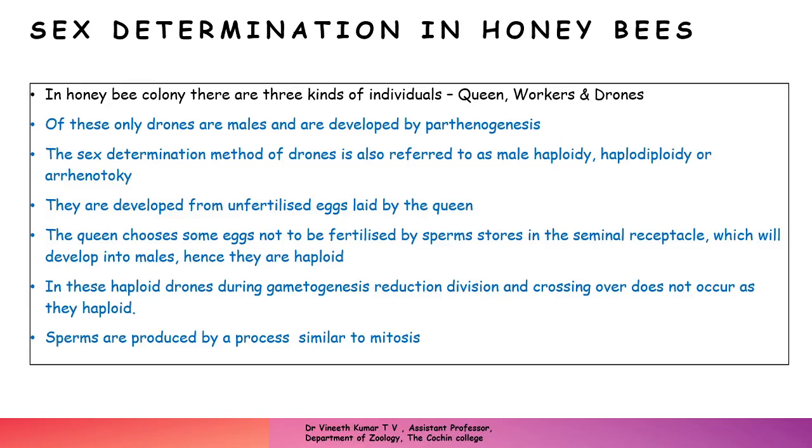So in the last session, we were discussing the different types of sex determination, which is XX, XY, as well as ZZ, ZW. And in this session, we are going to discuss sex determination in honeybees. In a honeybee colony, there are three types of individuals: the queen, the workers, and the drones. Of these, the drones are the only males, which are developed by a particular process called parthenogenesis.